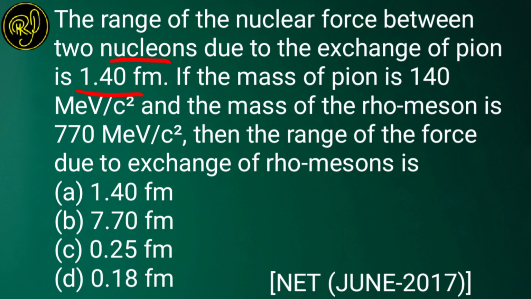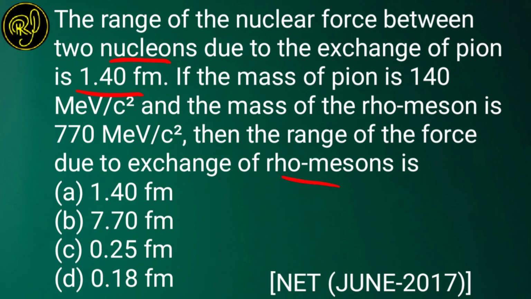Now if the mass of pion is 140 MeV per c square and the mass of rho meson is 770 MeV per c square, then the range of force due to exchange of rho meson is dash.